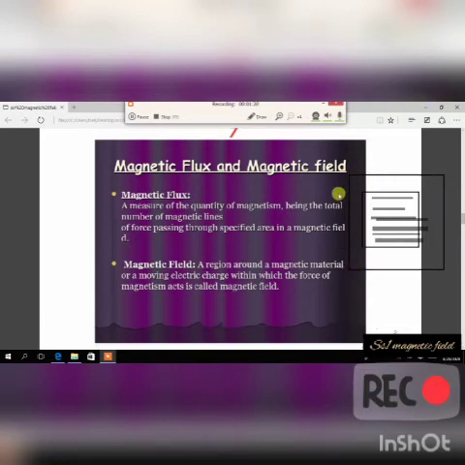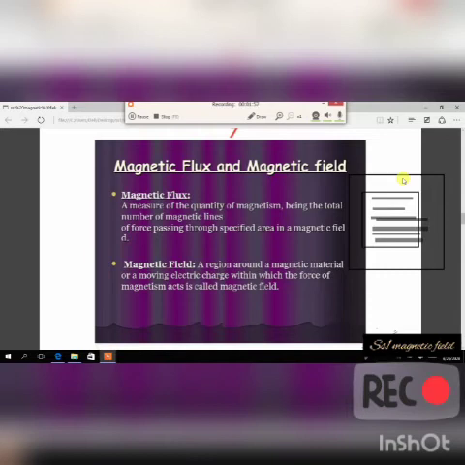The magnetic field. So that means the specified area, that is, when you have something very big, a portion of it, you are now taking a portion called a specified area. So the total number of lines, not the total number of lines passing through the whole magnetic field, no, but the total number of magnetic lines of force passing through the specified area, that is this small box. The specified area is also in the magnetic field, this big box.